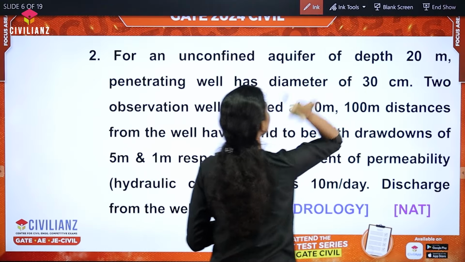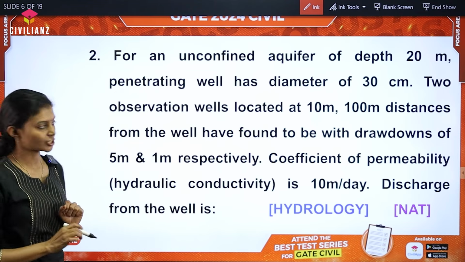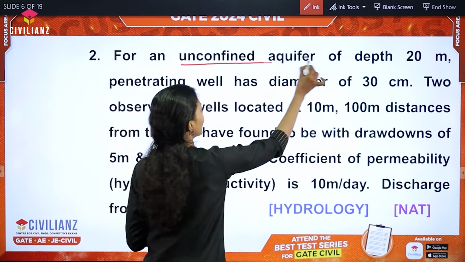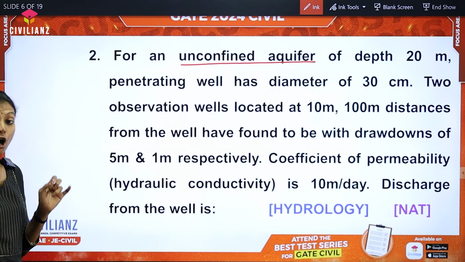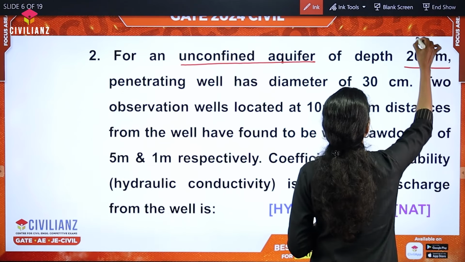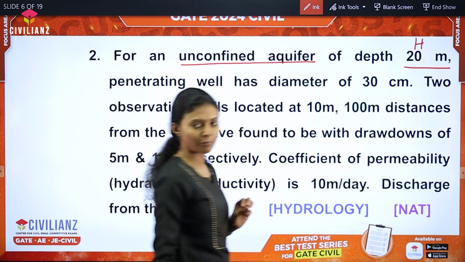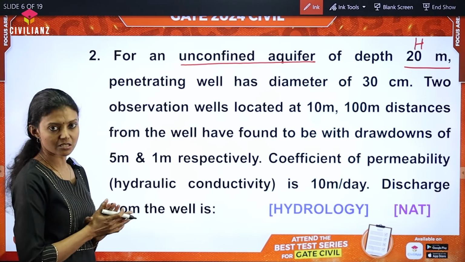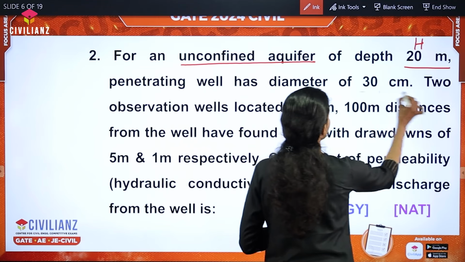This is a question from groundwater hydrology. For an unconfined aquifer, it is mentioned that it is an unconfined aquifer of depth 20 meter, that is, capital H is equal to 20 meter. The penetrating well has a diameter of 30 centimeter, which is small d.